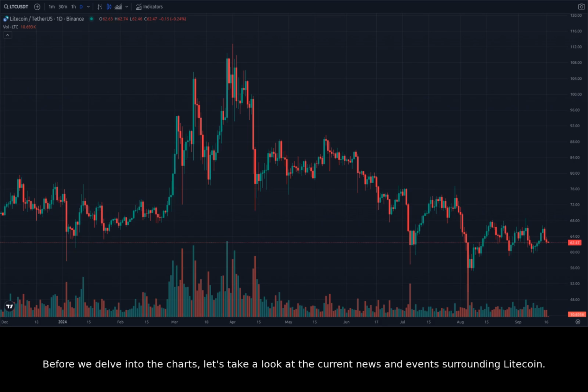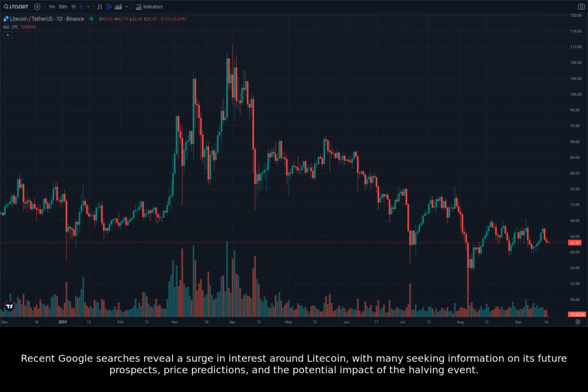Before we delve into the charts, let's take a look at the current news and events surrounding Litecoin. Recent Google searches reveal a surge in interest around Litecoin, with many seeking information on its future prospects, price predictions, and the potential impact of the halving event.